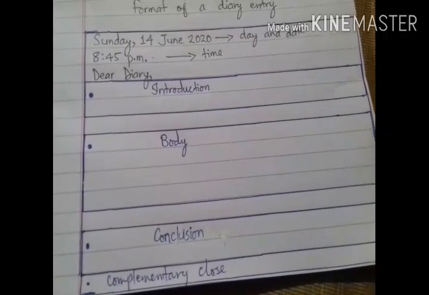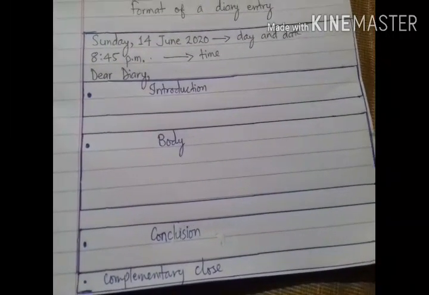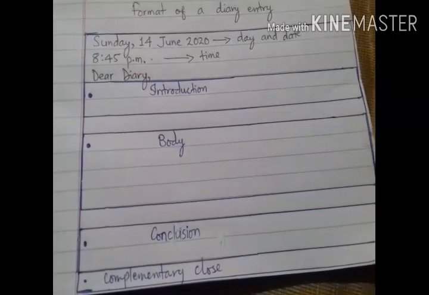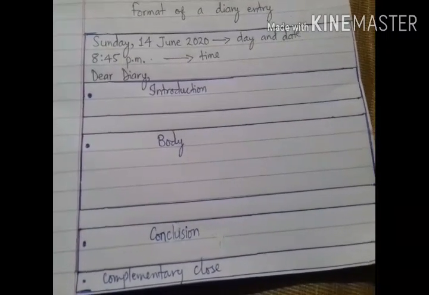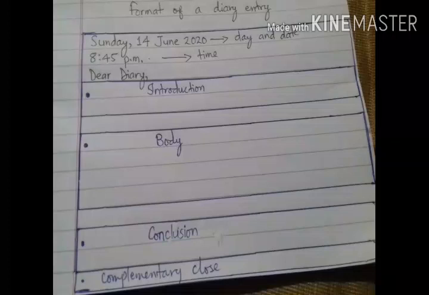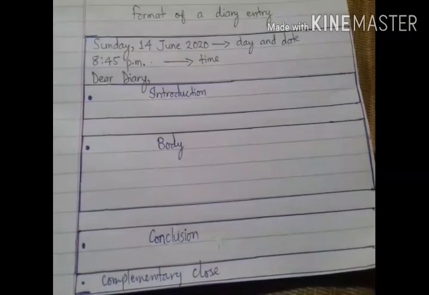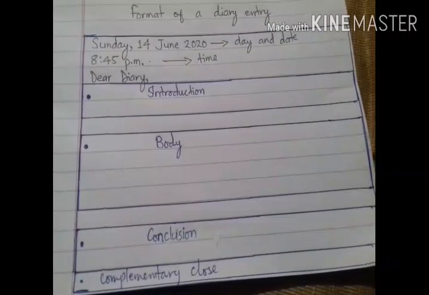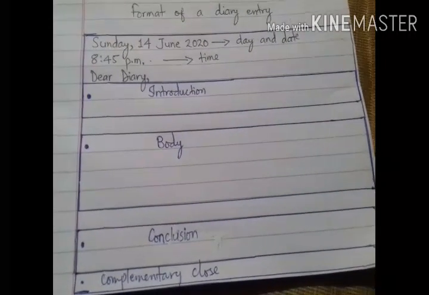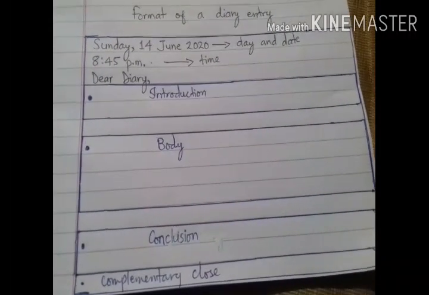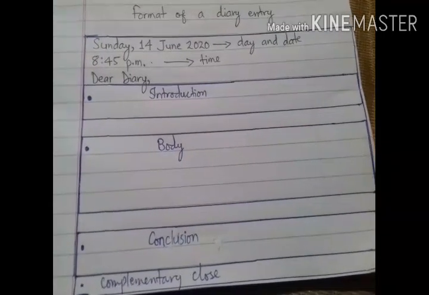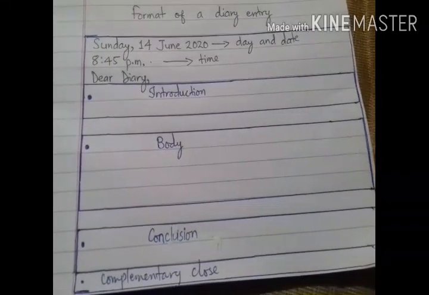Whenever we start writing a diary, it is mostly in the evening time after completing all our tasks, and we write about what we did the whole day, or what is worth remembering in the future.